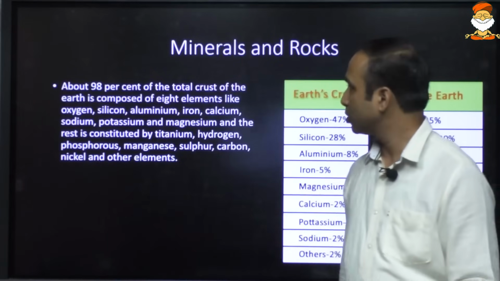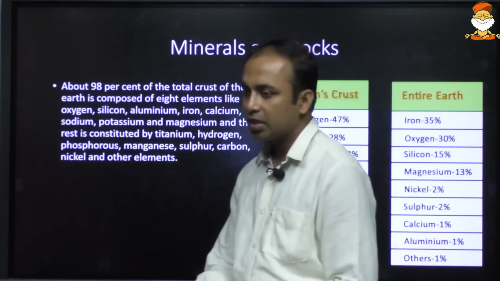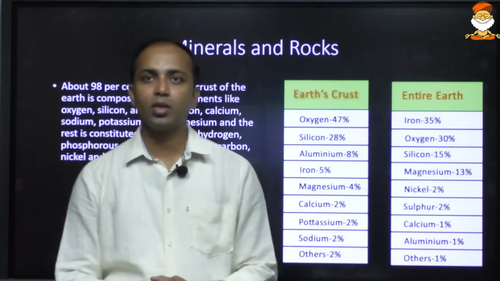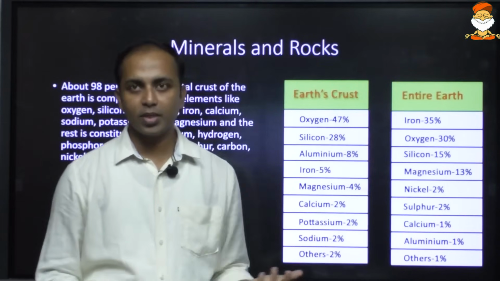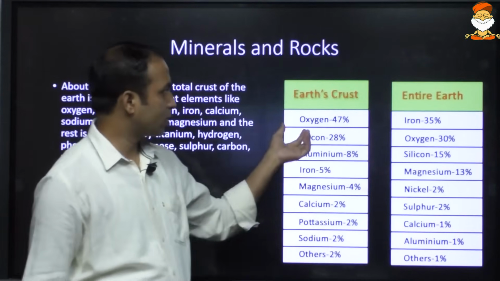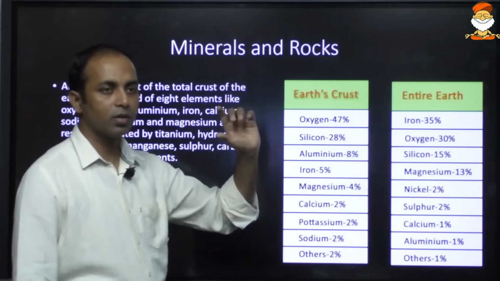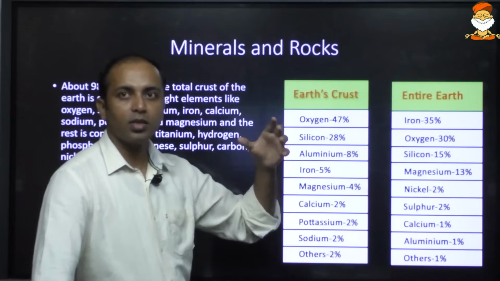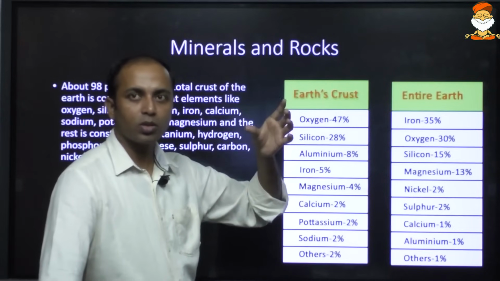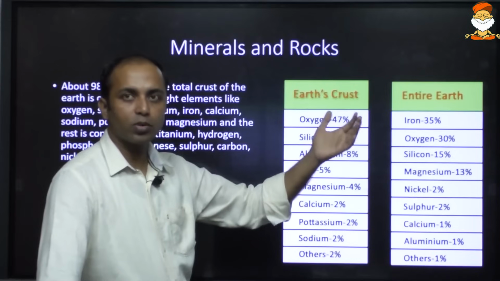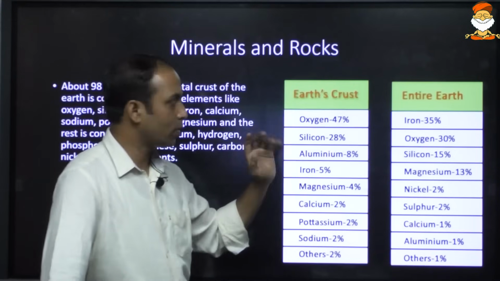With respect to minerals and rocks, in detail we are going to understand minerals in the mineral chapter, but over here it is with respect to the earth's crust. So the earth's crust, we saw, had the continent and the ocean. The continent was silicon and aluminum, and the ocean was silicon and magnesium. I hope you remember that.